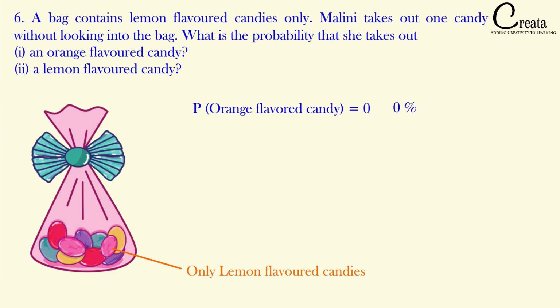And what is the probability of getting a lemon flavor candy? It is 1 or 100%. The bag is only having the lemon flavored candy, so the possibility of getting the lemon flavor candy out of the bag is 100%. That is a sure event. Again, a very simple question. We can also use the formula, but we are not using the formula. We are trying to use the basic theory only to solve the question. Here in this question, the orange flavor candy is an impossible event, so that is 0. And the lemon flavored candy case is a sure event, that is 100% sure. Let's move to the next question.